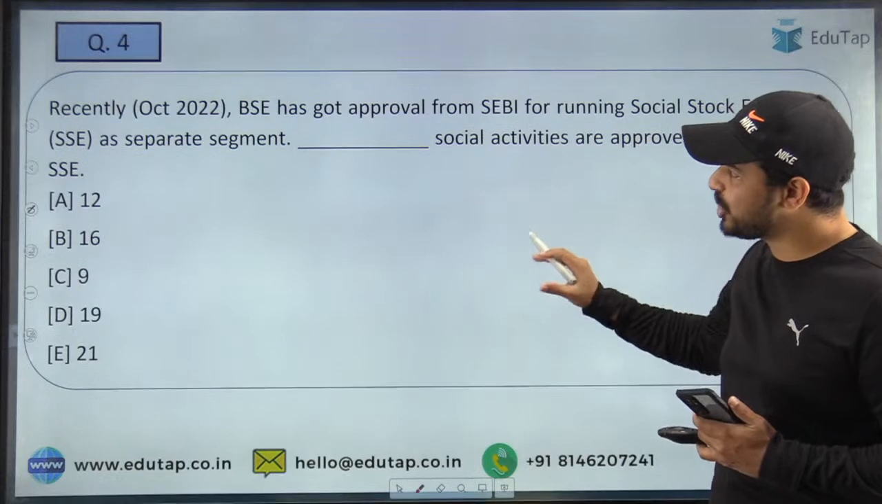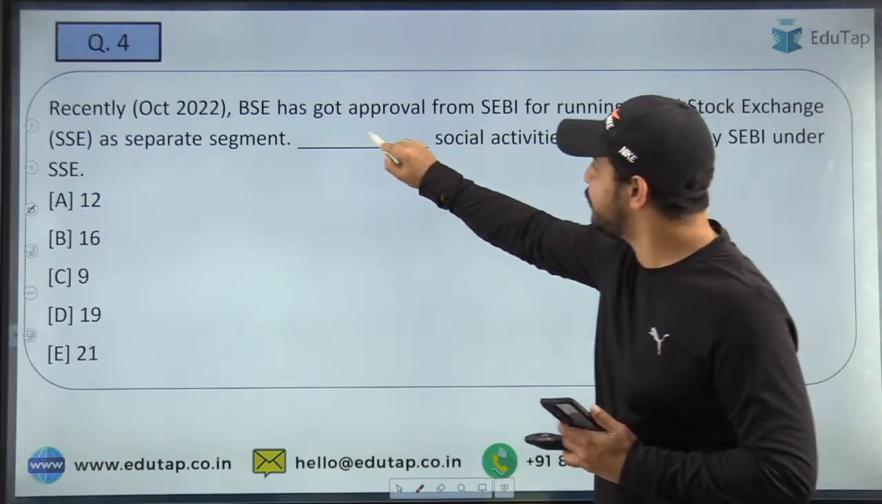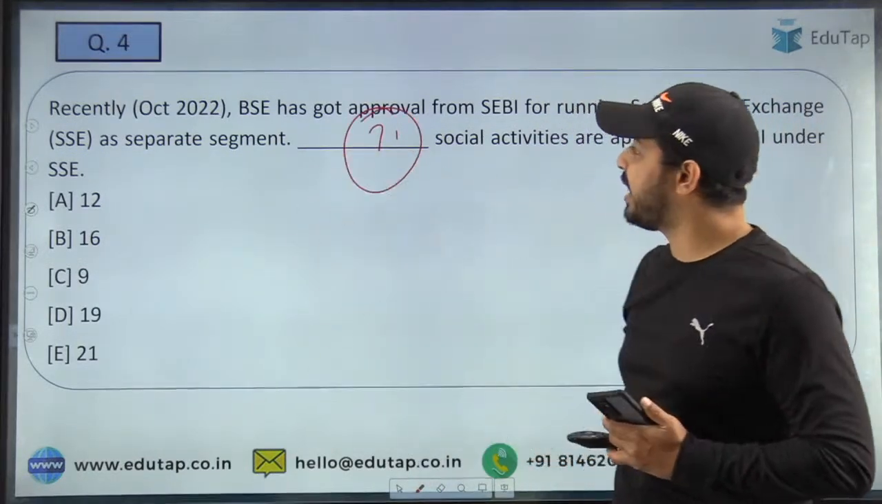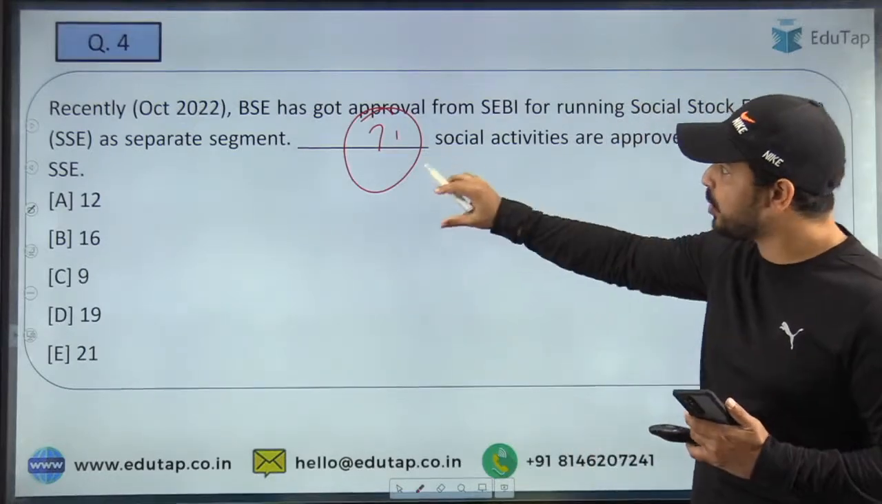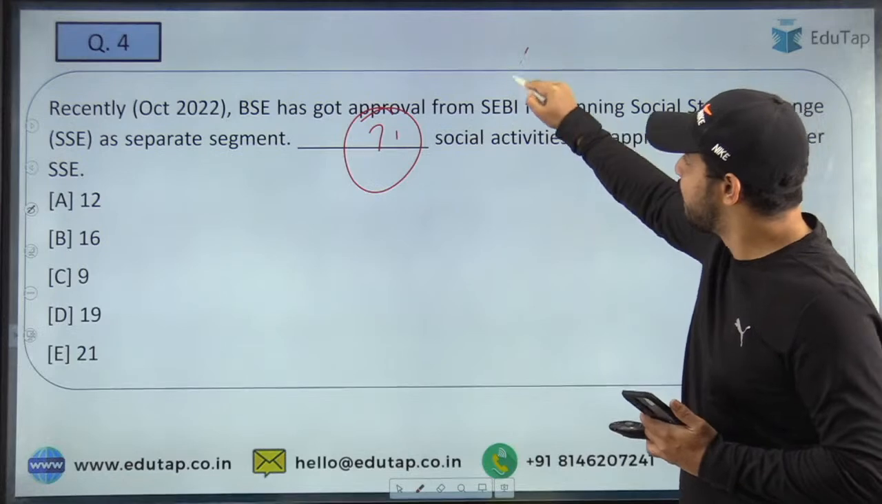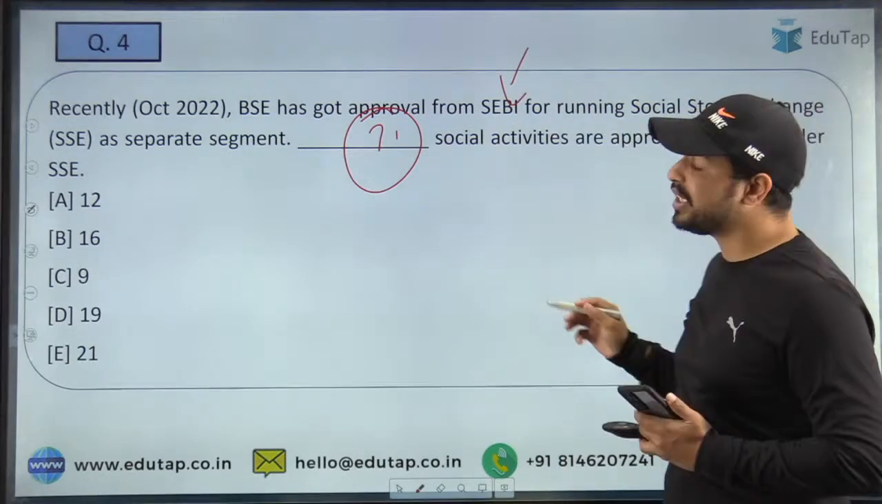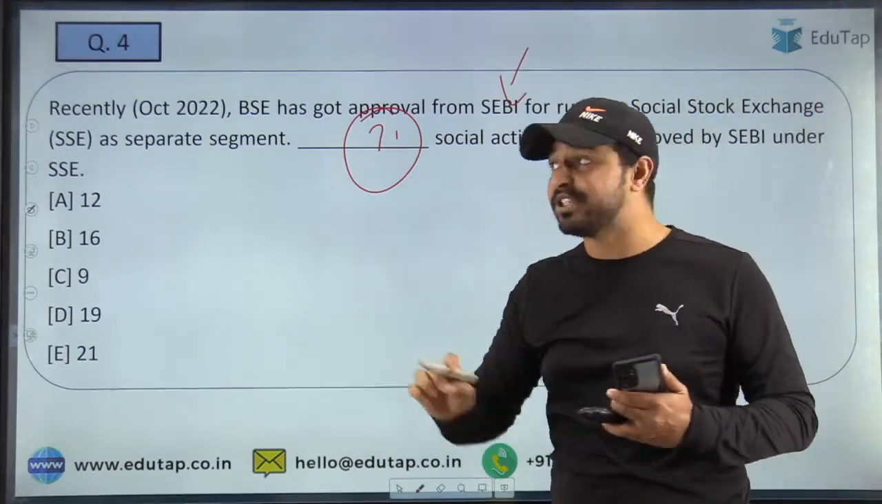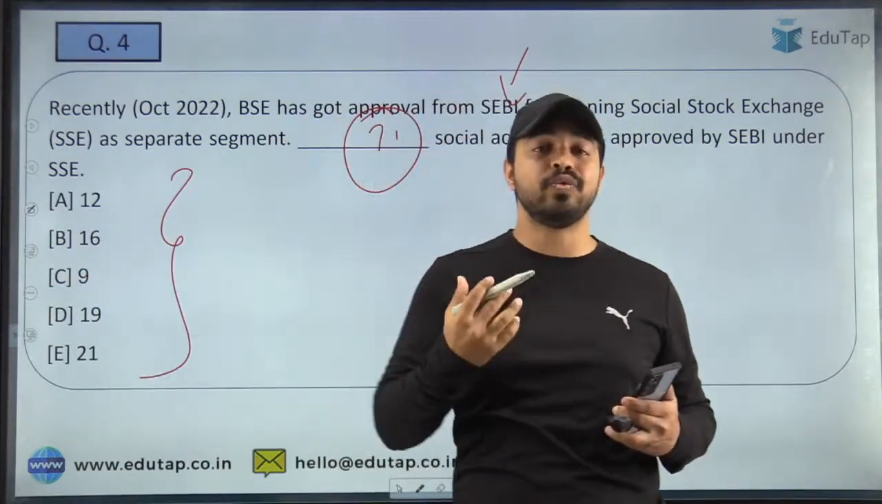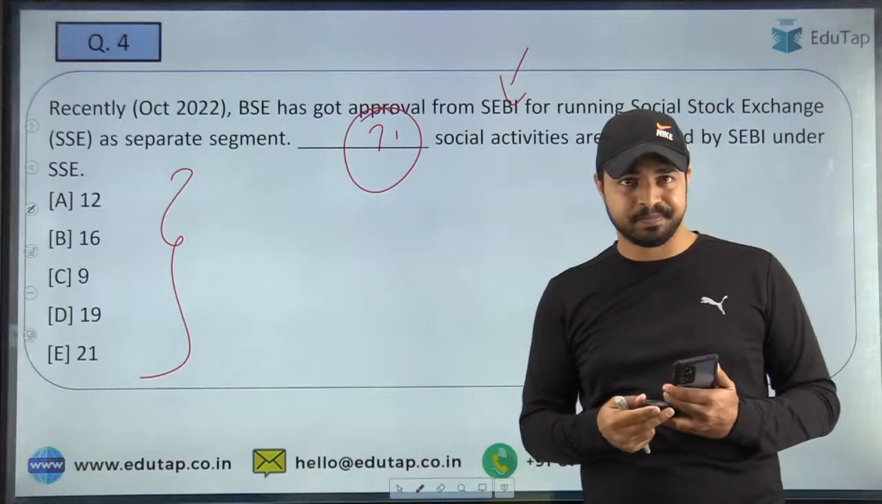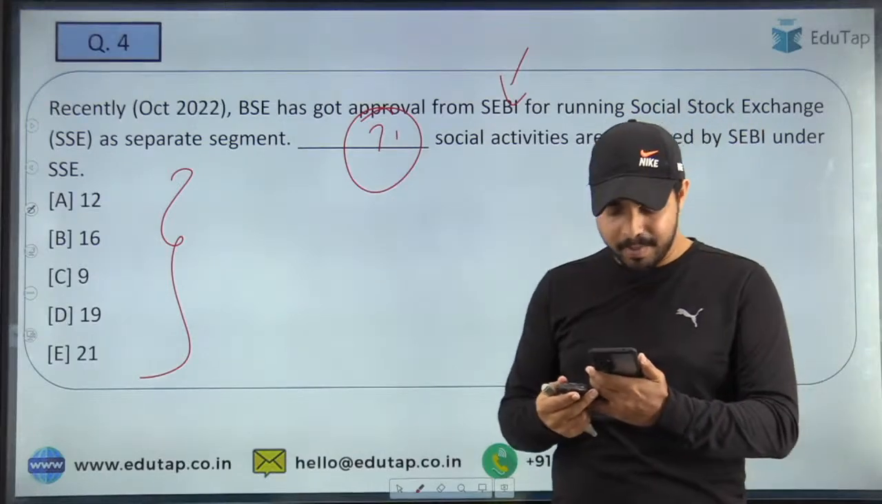So here the next question is, you are required to tell me the number of social activities which are approved by the SEBI under the Social Security Exchange. So guys, here you can see that BSE has got approval from the SEBI for running the Social Stock Exchange. So quickly tell me that Social Stock Exchange के अंदर कितनी activities को यहाँ पर approve दिया है SEBI ने. So quickly tell me the right answer in the comment section.